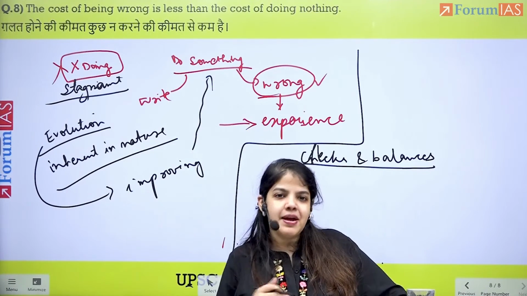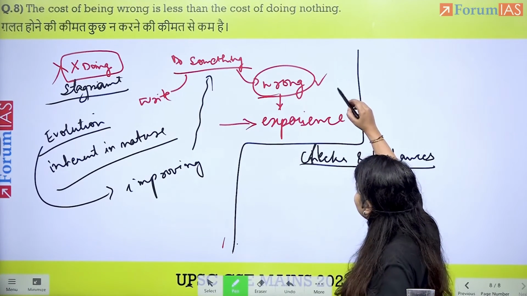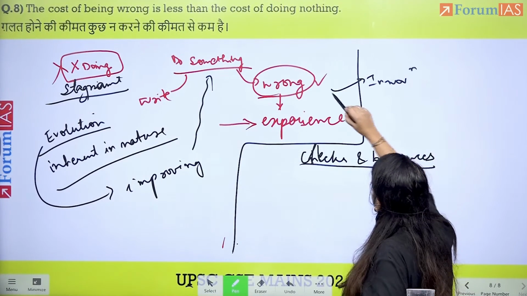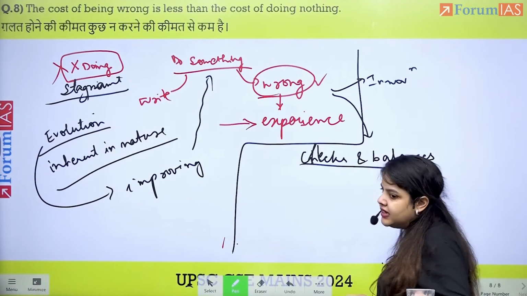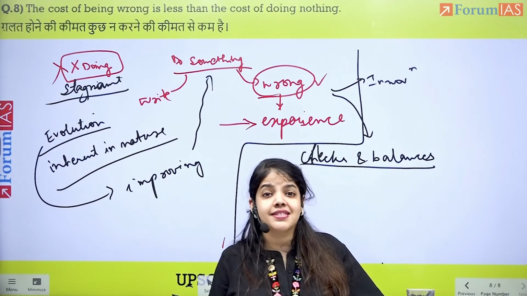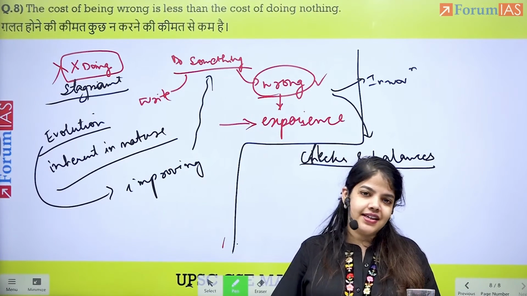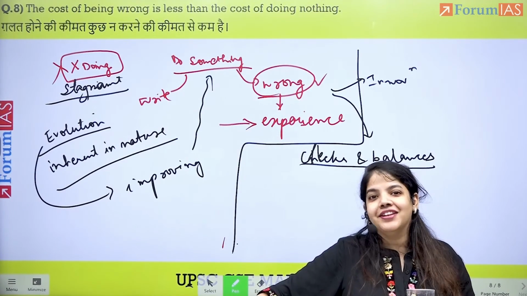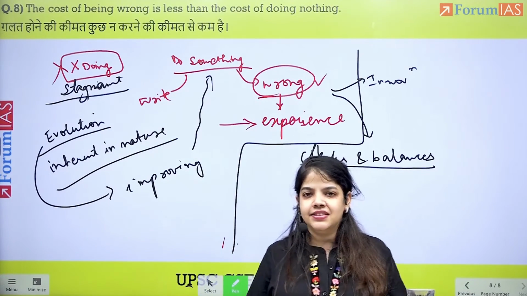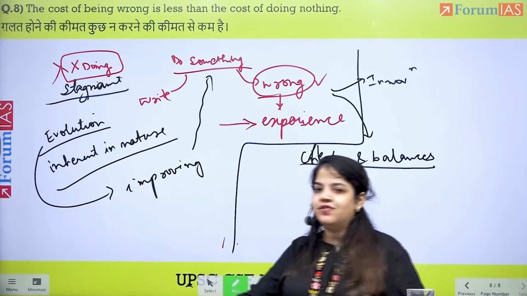Cost of being wrong. We might be wrong, but at least we questioned. This questioning can lead to innovation. It can lead to checks and balances. It can lead to rights being addressed. So the cost of being wrong is less than the cost of doing nothing, because when you do nothing, you cannot expect anything. You have transferred the power. You are stagnant. Status quo is being maintained. There's no growth. There's no evolution, which is itself a law of nature.